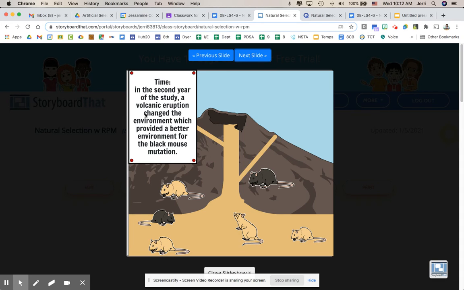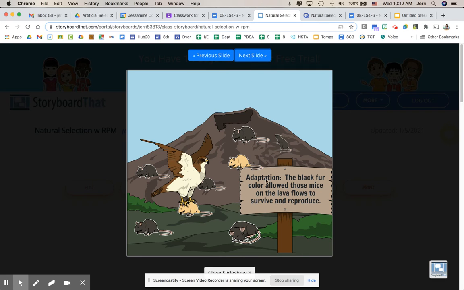So what we see now is that there's a change in the environment, and that change provides a better environment for the dark colored mice. So again, these little light colored guys did better on the sand. These little dark colored guys are going to do better on this dark colored lava. So now we have a different adaptation. It's no longer a benefit for the light colored mice to be light colored on light colored sand. The light color is now on dark colored substrate or dark colored lava.